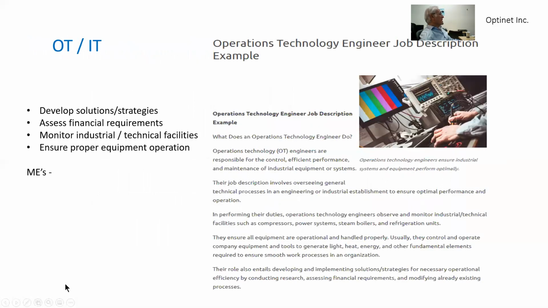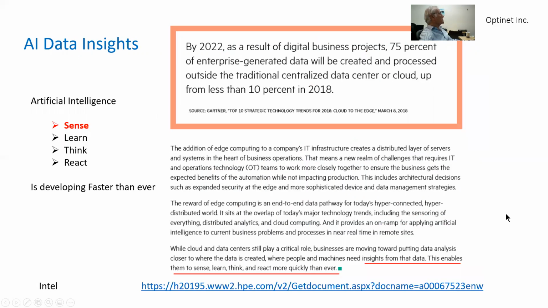This is shown by Intel. And the operation technology engineer job description is shown over here. And this is overseeing the general technical process in engineering or industrial establishment to ensure optimal performance. They take care of facilities such as compressor, power system boards, refrigeration, and many other ones.